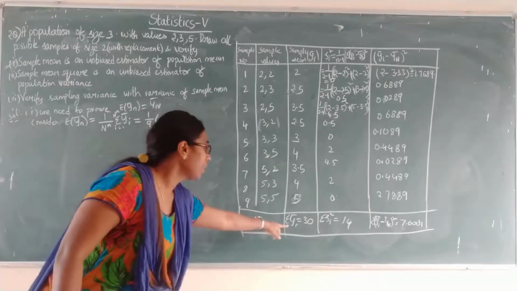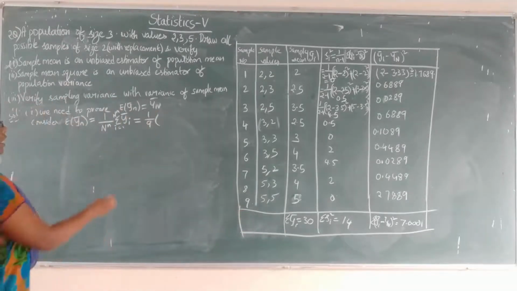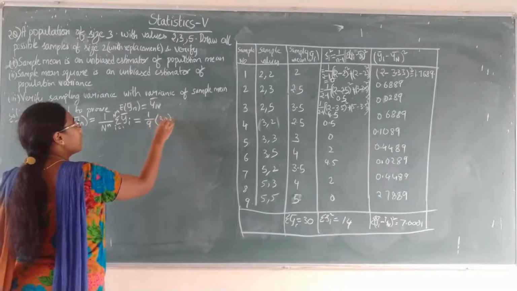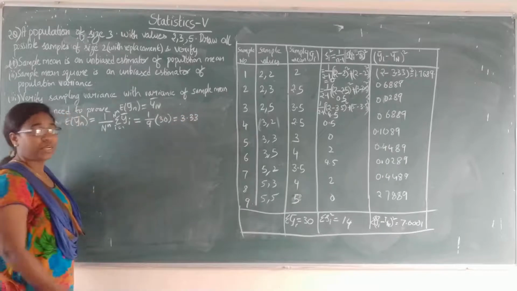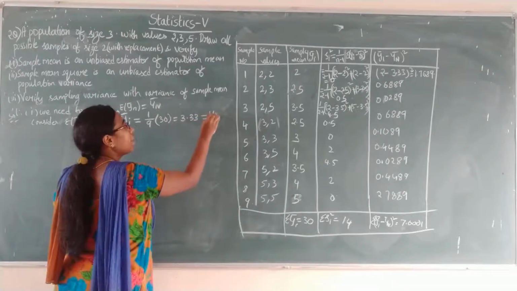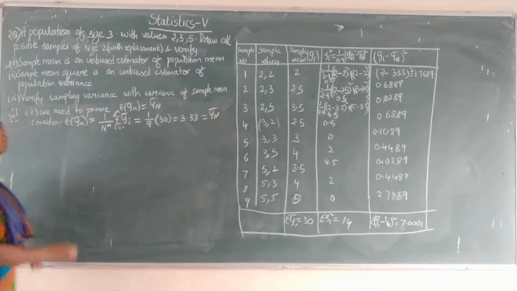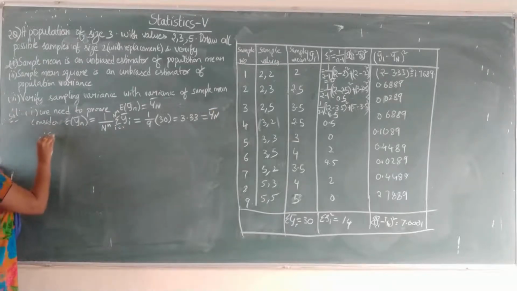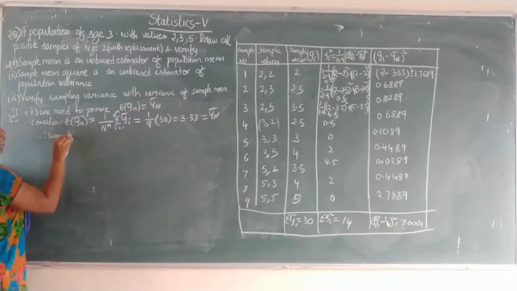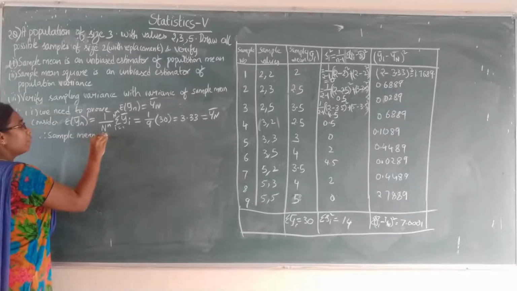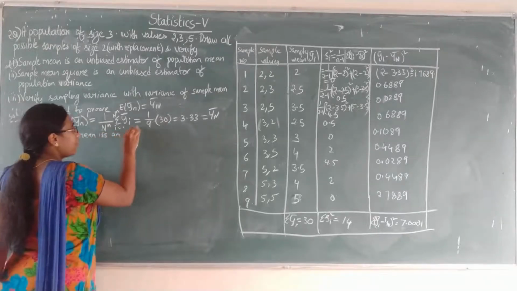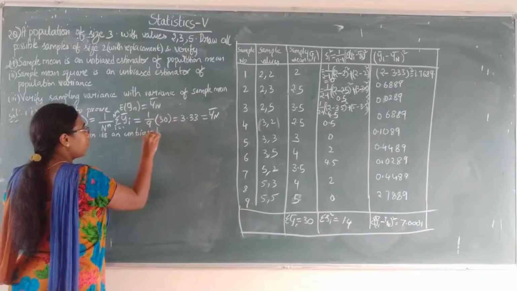Summation yi bar is 30. So 30 by 9 is nothing but 3.33. So this 3.33 is the value of capital Yn bar. So therefore, the sample mean is an unbiased estimator of the population mean.